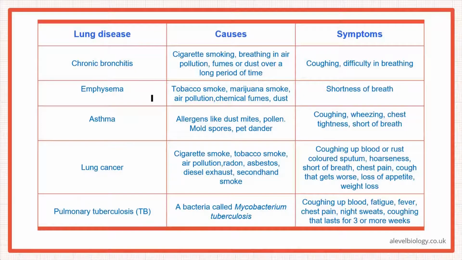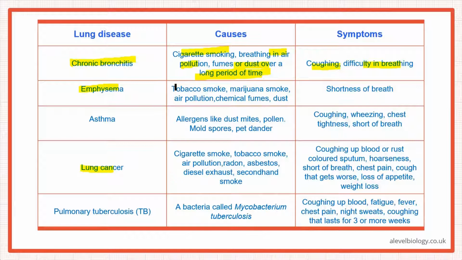Okay? So this here is a table where you can actually just see the lung diseases. Okay? The causes and the symptoms. So chronic bronchitis, the causes are cigarette smoke mostly, breathing in air pollution, fumes or dust over a long period of time. Again, chronic simply means it's happening over a long period of time. Symptoms? Coughing, difficulty in breathing.